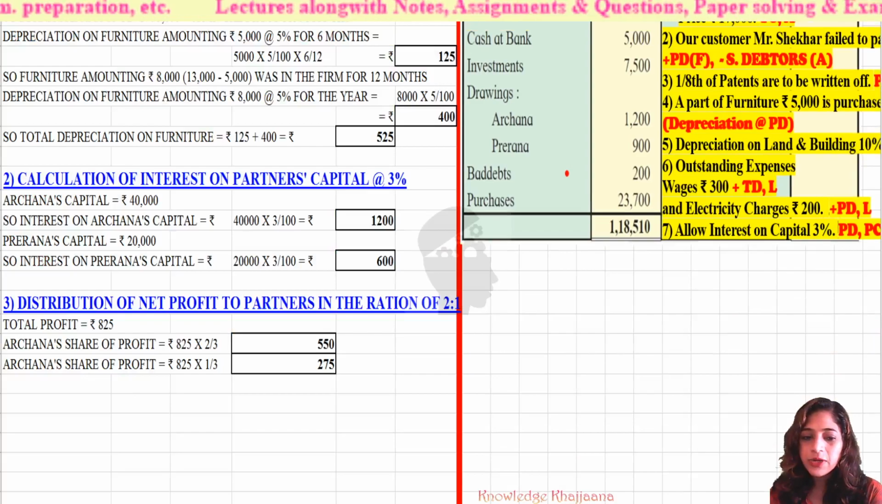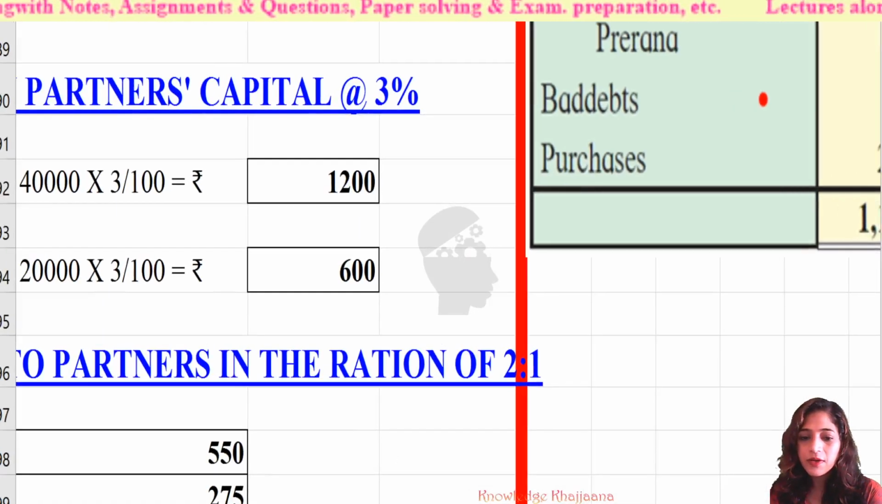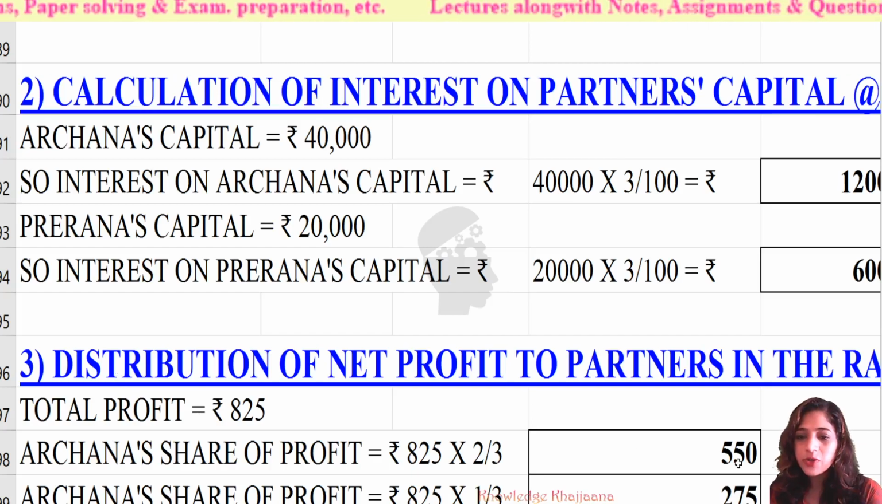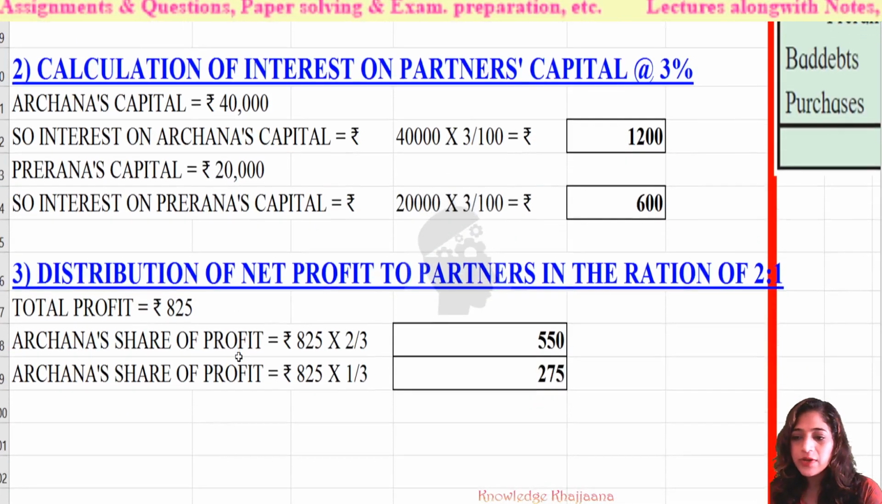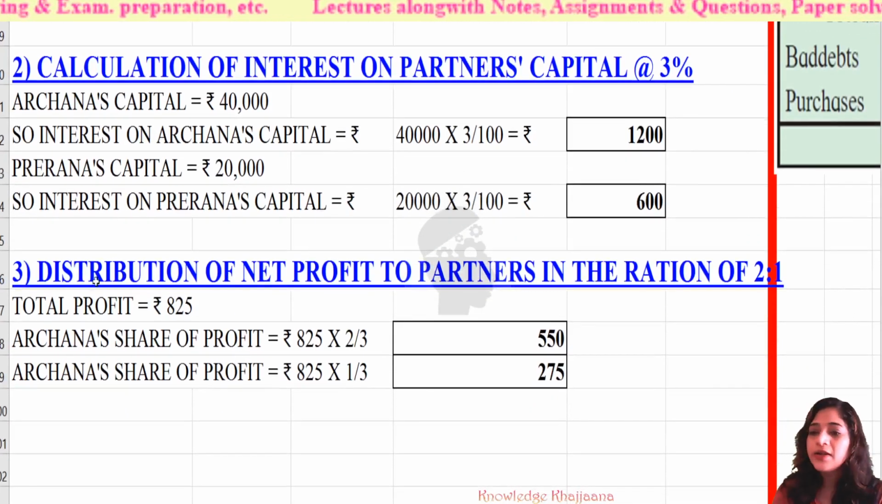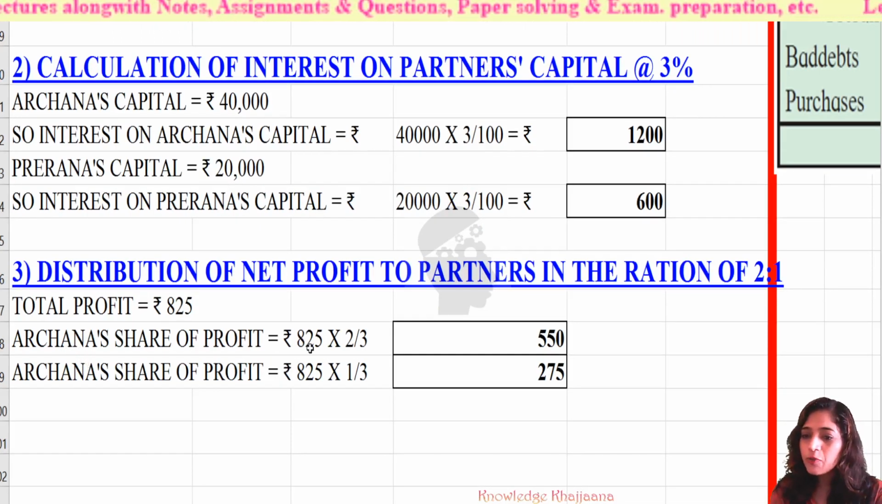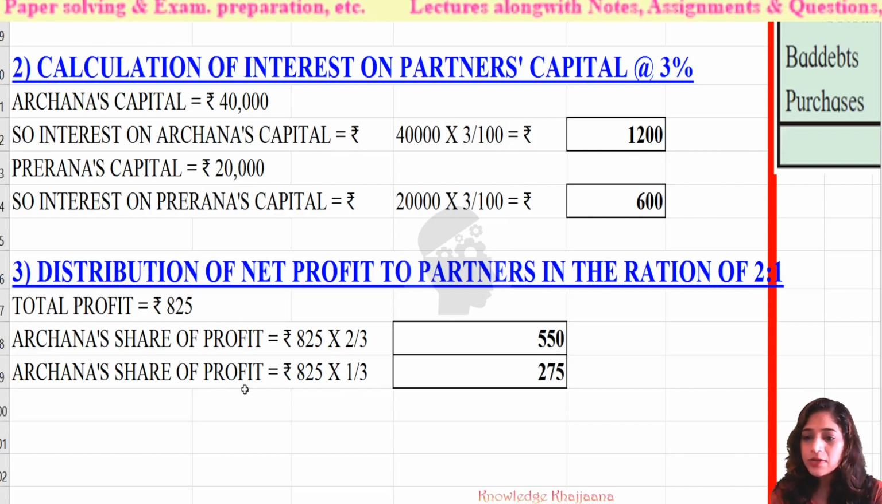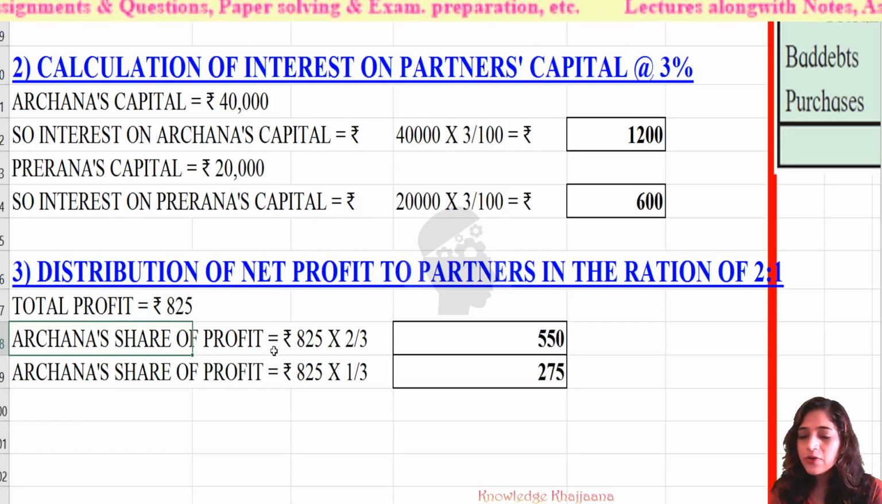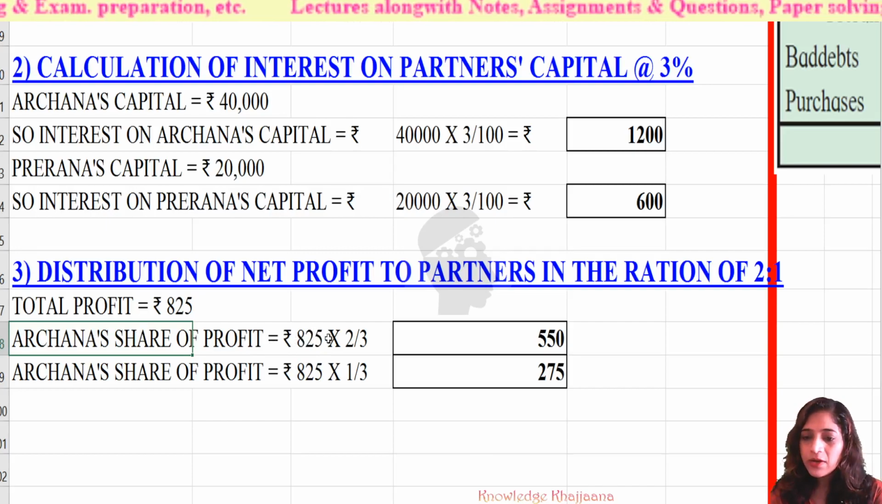Okay. Distribution of net profit to partners. In the ratio of 2:1. See, total profit is equal to 825. Archana's share of profit is equal to rupees 825 into 2/3. Why? There are total 3 parts. 2 parts for Archana and 1 part of profit for Prerna. So there are 3 parts made up of profit. So what is Archana's part? Archana's share is equal to rupees 825, the net profit, into 2/3. 2 parts out of 3 parts.